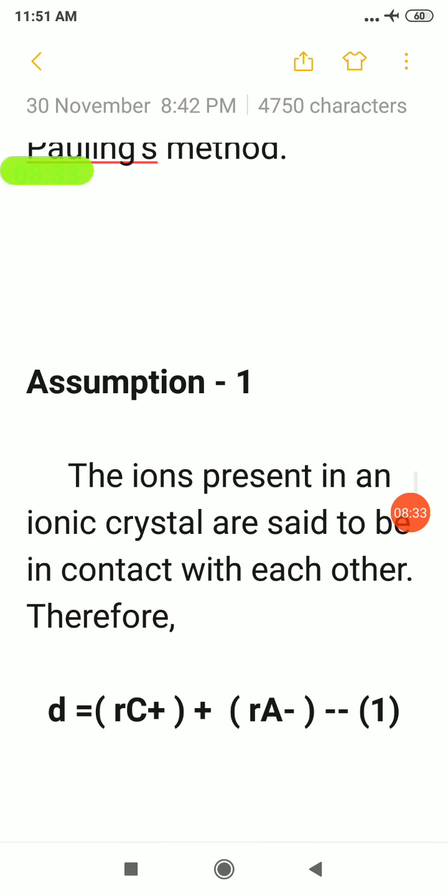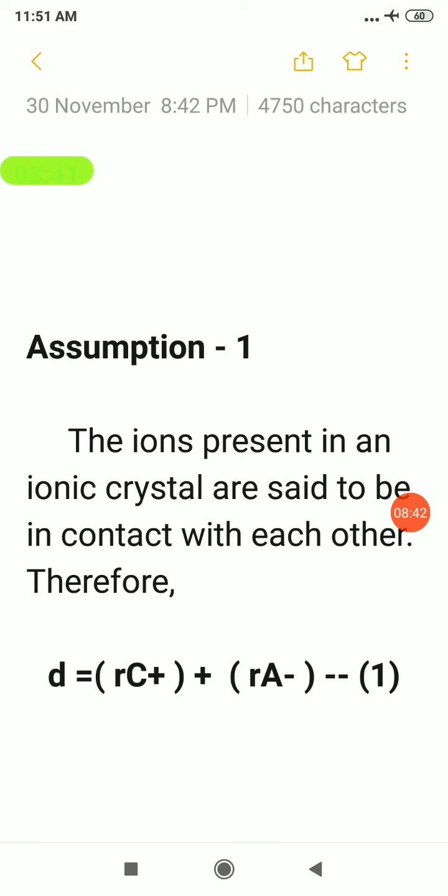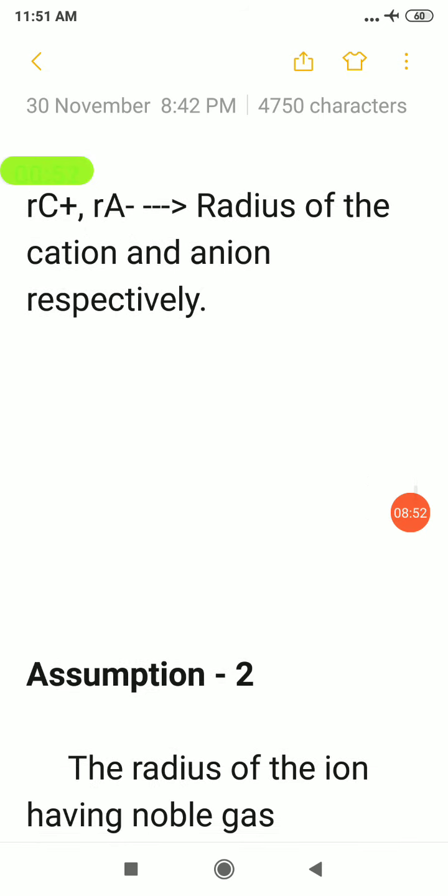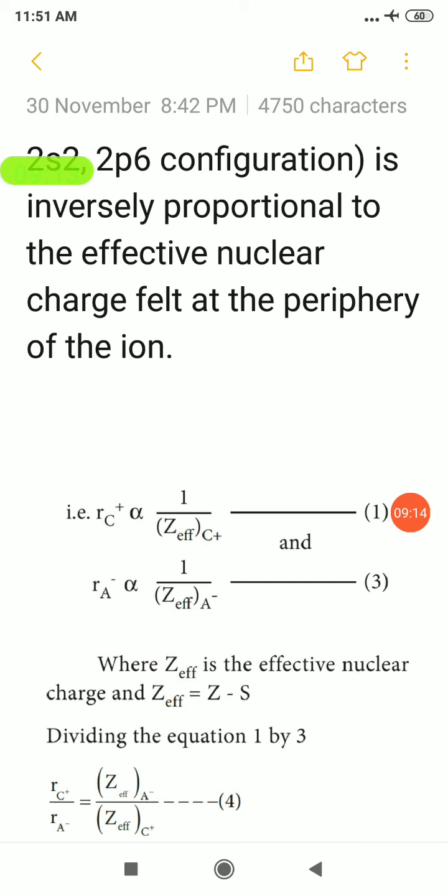One more time, let us see the Pauling's method. It has two assumptions. The first assumption is the ions present in an ionic crystal are said to be in contact with each other. Therefore, their interatomic distance will be equal to the sum of the radii of cation and anion. So d is equal to Rc plus Ra minus. Then assumption number 2 is telling that the radius of an ion is inversely proportional to its effective nuclear charge. So Rc plus is inversely proportional to Z star of C plus, and Ra minus is inversely proportional to Z star of A minus, and Z star, that is effective nuclear charge, can be calculated by the formula Z star is equal to Z minus S.